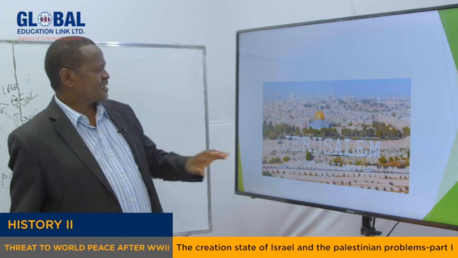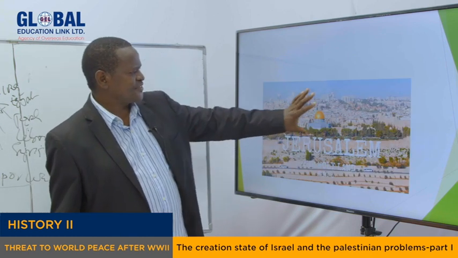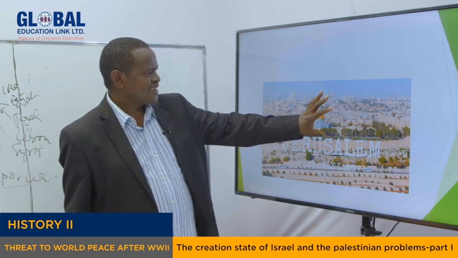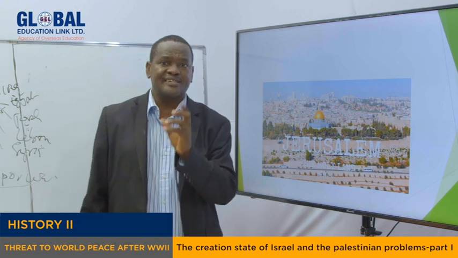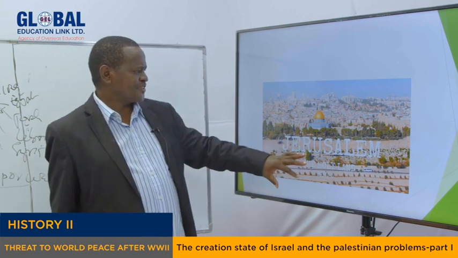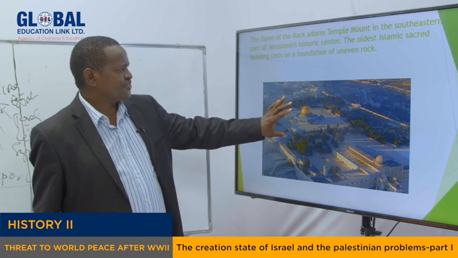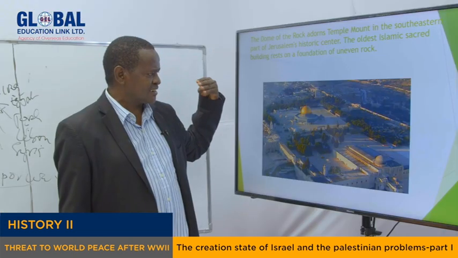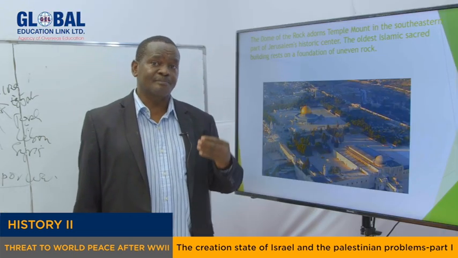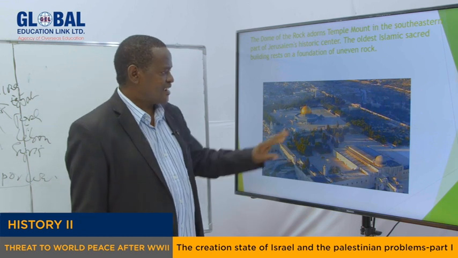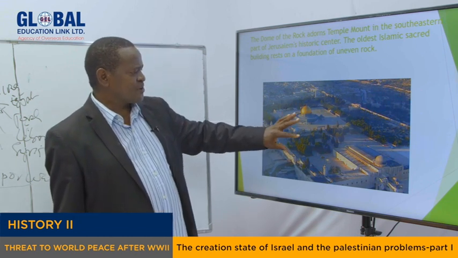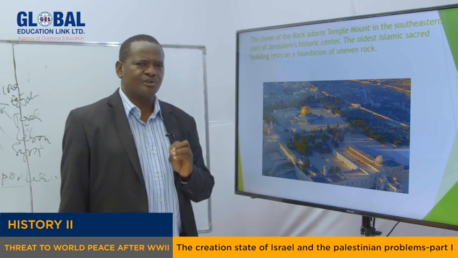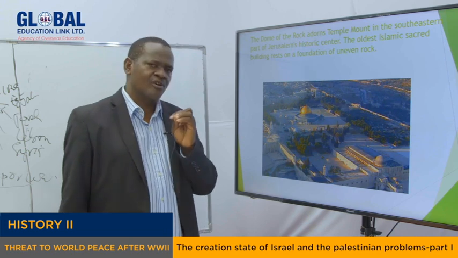My dear students, as you can see, this is Jerusalem. This is the city that we are talking about, and this probably is one of the reasons why the conflict has been internationalized. In Jerusalem, there is this mosque called the Dome of the Rock, a place where Muslims come to worship from all over the world. It's considered one of the holiest places for Muslims after Mecca and Medina. Just beside it, there is another mosque called Al-Aqsa, also considered a very holy place for the Muslims.